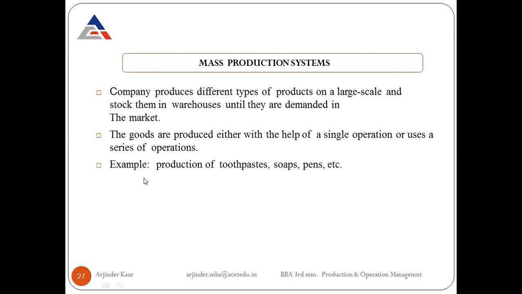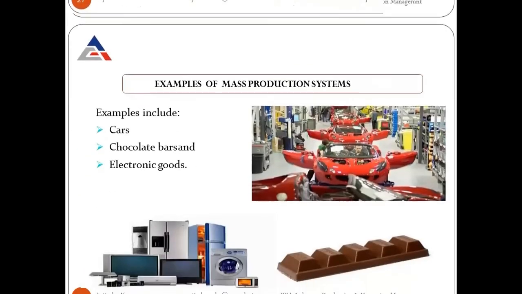Examples of this mass production system are production of toothpaste, soaps, pens, etc. All these types of goods are produced in large quantities, and their production process continuously keeps on running, and the goods are stored in warehouses and as per the orders they are sent to the market.